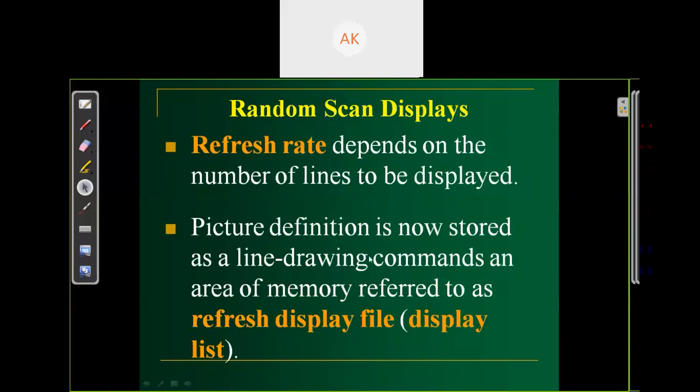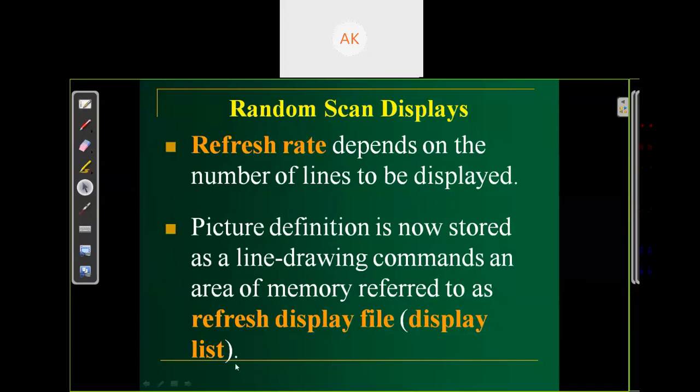The picture definition is now stored as line drawing commands in an area of memory referred to as the refresh display file. This is where our definition of the picture is stored in memory, called the refresh display file, or simply display list.